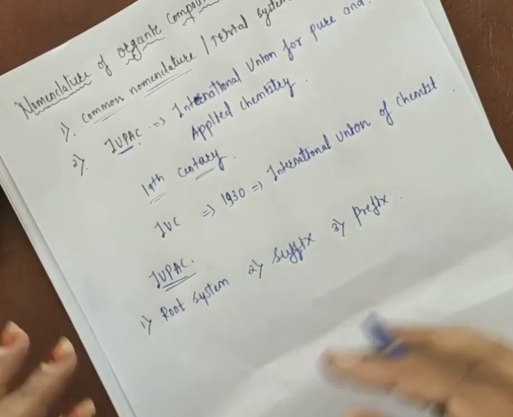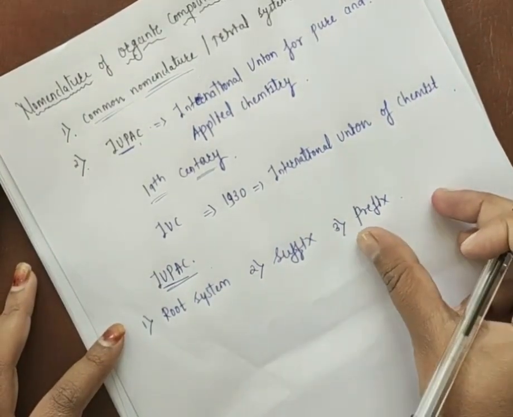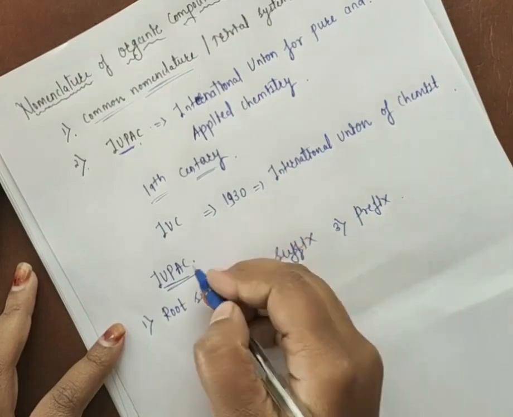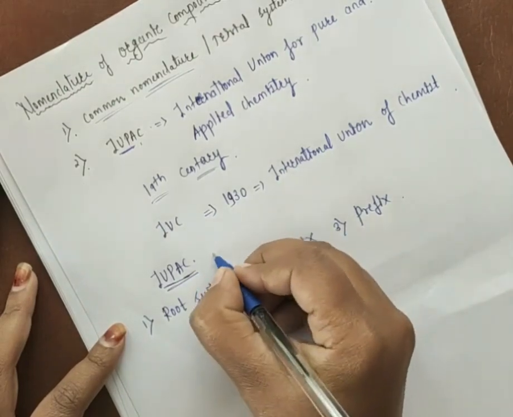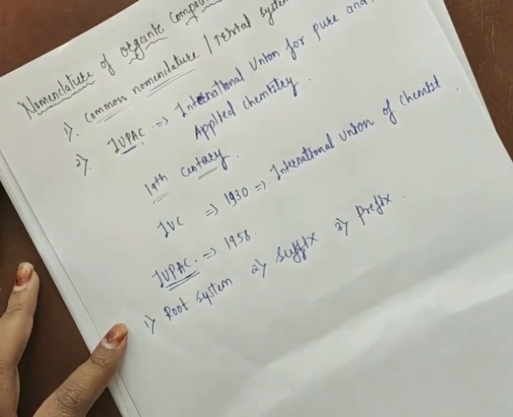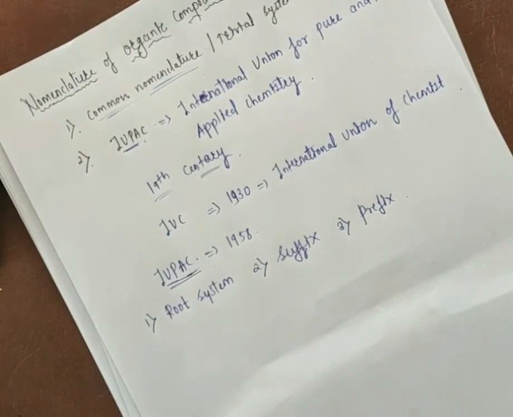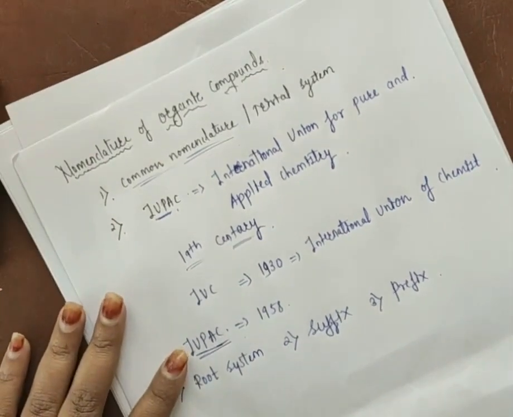Okay, so before I start, what is meant by root system, what is meant by suffix, and what is meant by prefix? You should know that the IUPAC system was established in the year 1958. So first we should remember the nomenclature of organic compounds.